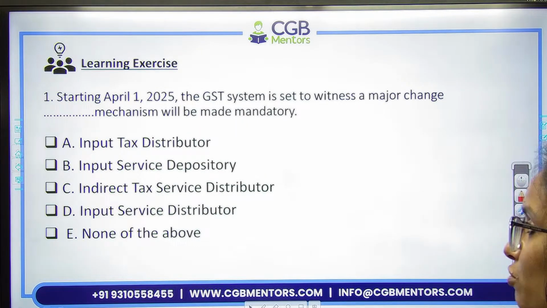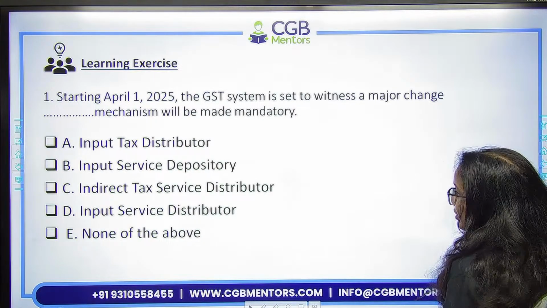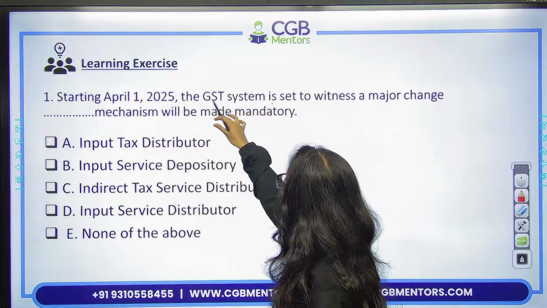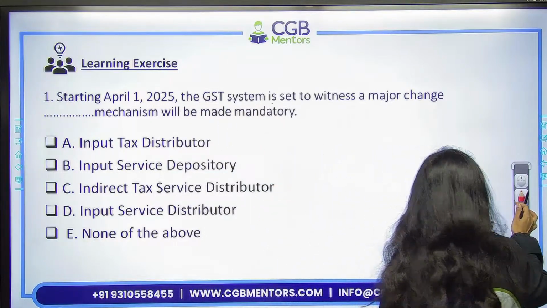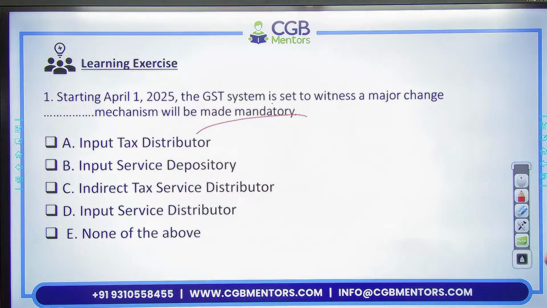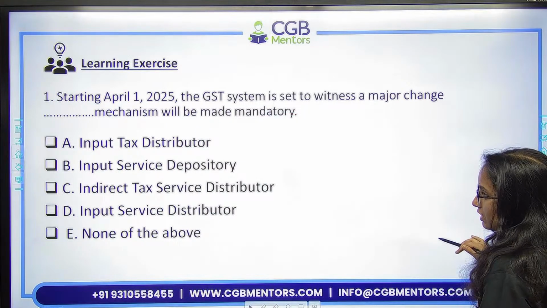From 1st April 2025, GST system is set to witness a major change because which of the following mechanism will be made mandatory under GST? So this is your question. Which of the following is going to be mandatory from 1st April 2025 under GST? You need to tell me the answer in the comment section, everyone, right? So tell me the answer in the comment section. I have explained you with the example.